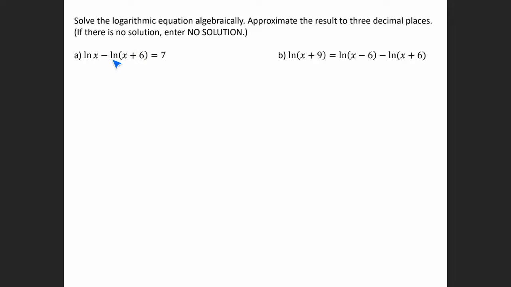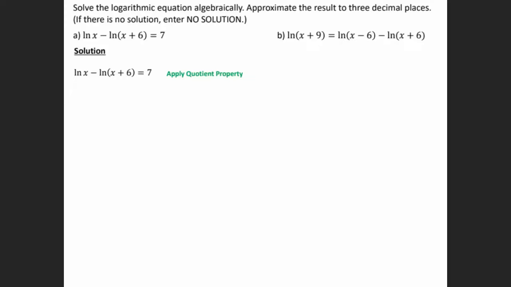So I'm going to combine these two natural logs. Since they're being subtracted, I can use the quotient rule and combine them with division. So we have natural log of x divided by x plus 6 is equal to 7. And so by having one logarithm, it's going to allow us to change it to exponential form. Natural log is the same as log base e, so this e is my base. The log is equal to 7, so 7 is your exponent, and we get e to the 7 equals x divided by x plus 6.